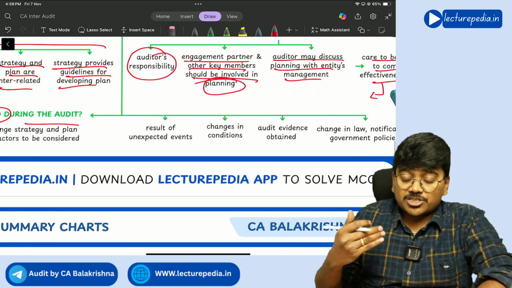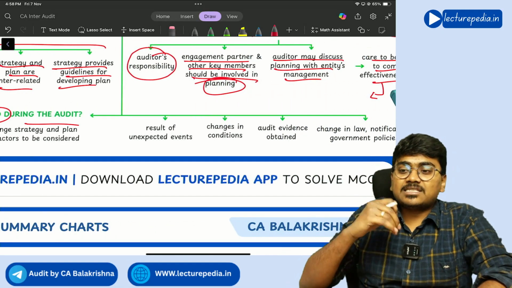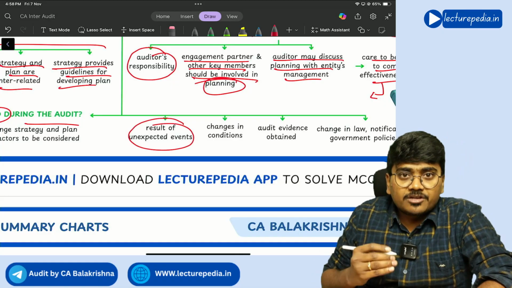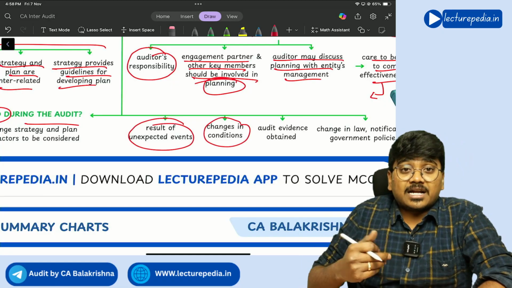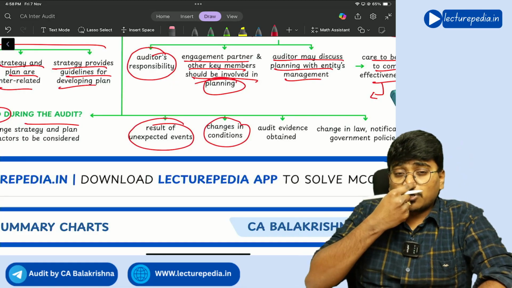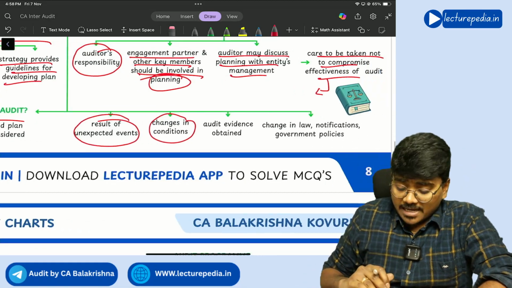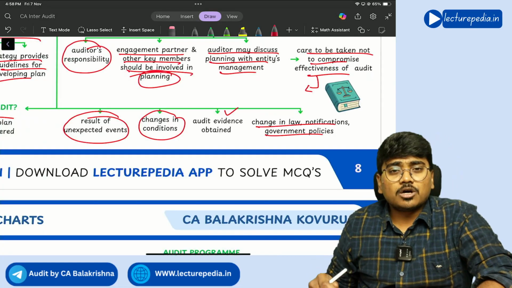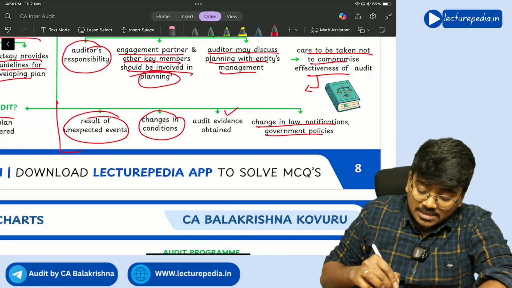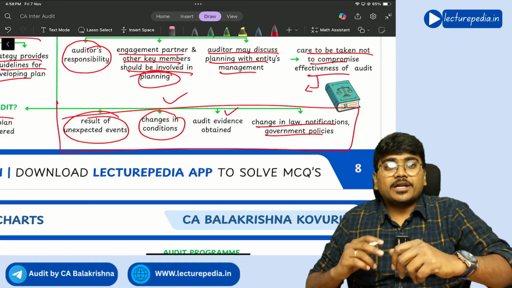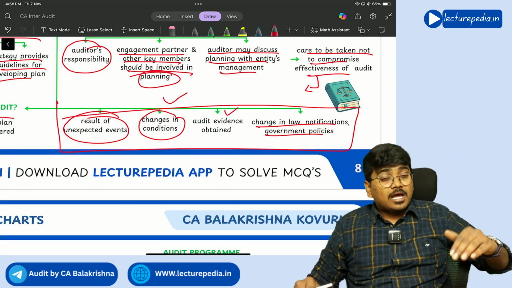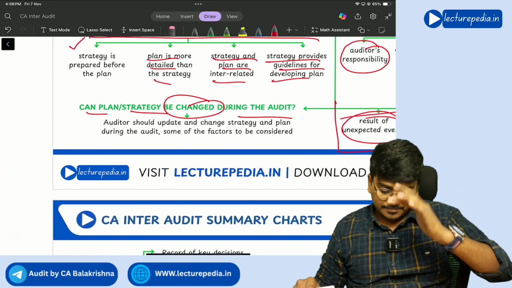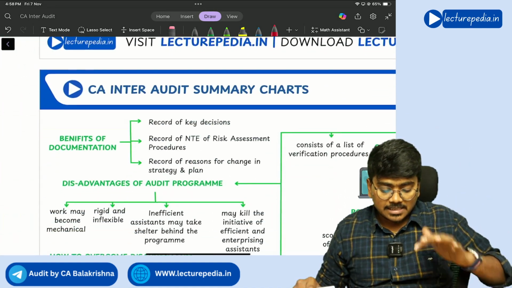Some of the situations because of which strategy and plan might have to be changed: result of unexpected events or changes in conditions, audit evidence obtained, change in law notification or government policies. All these things might cause the auditor to change his plan and strategy. Getting it? Yes.